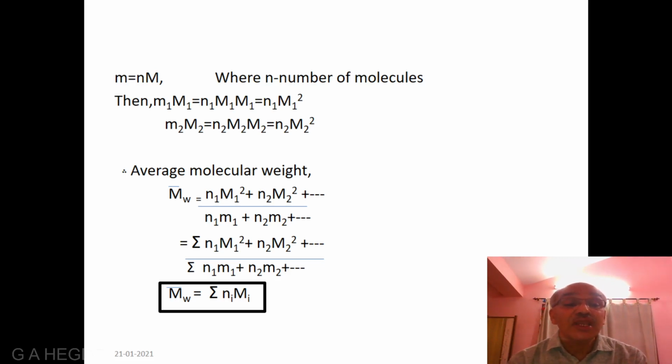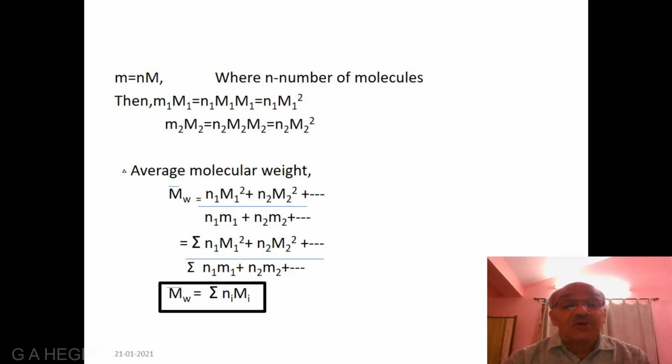Then small m1 capital M1 is equal to small n1 capital M1 into capital M1, that's equal to small n1 capital M1 square. Similarly, small m2 capital M2 is equal to small n2 capital M2 square.